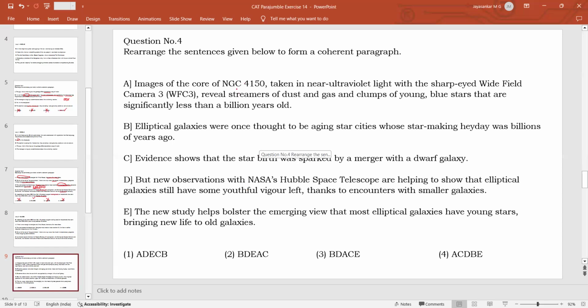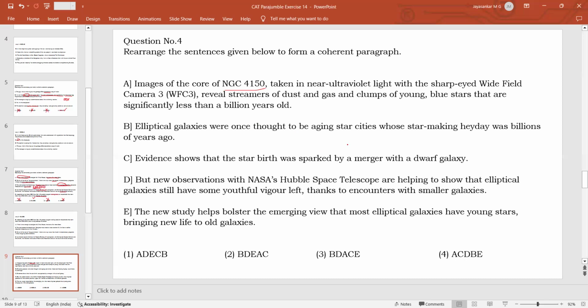And images of the core of NGC 1550 were taken in near ultraviolet light with a sharp-eyed wide field camera, revealing streamers of dust and gas and clumps of young blue stars that are significantly less than a billion years old. Here we are talking about a specific case of the theory, elliptical galaxies. So from reading the other sentences, you should know that NGC 1550 might be an elliptical galaxy, which was previously thought to be obsolete, not producing any new stars.